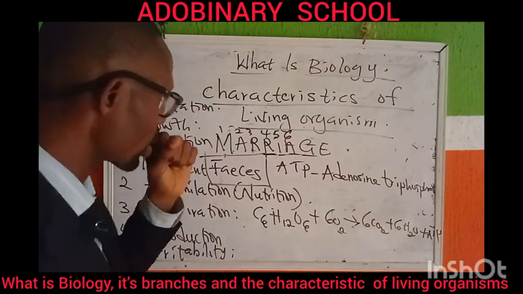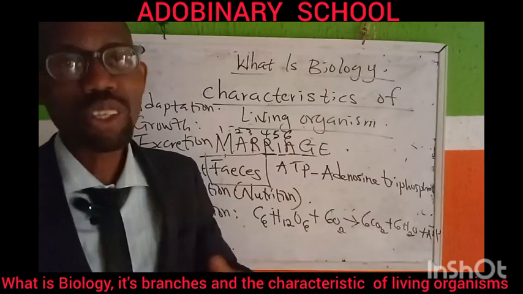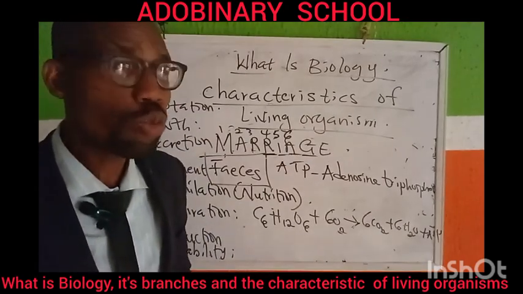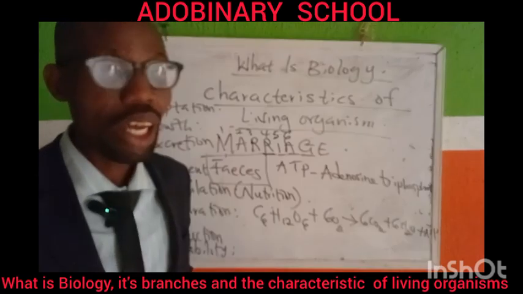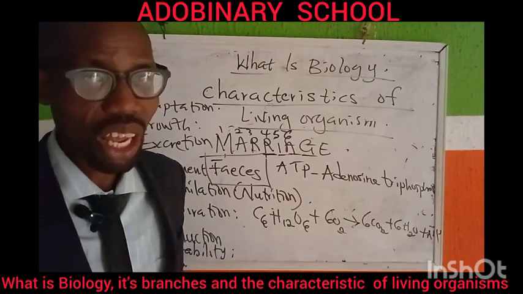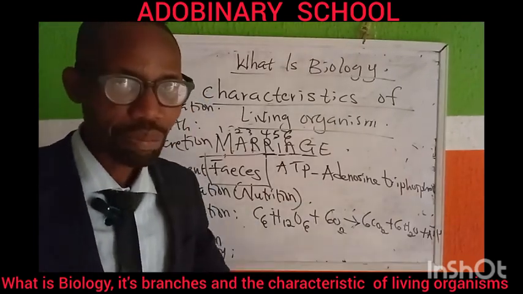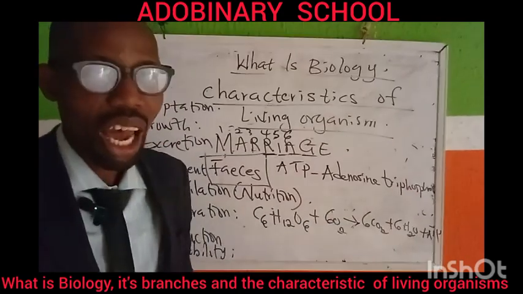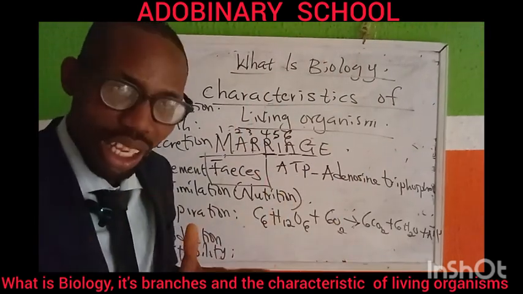Okay? That's for adaptation. Growth is the irreversible increase in size and complexity due to the production of new protoplasm in the cells of that organism. So if you are dark in complexion, that's how you're going to look. Why? There is a reason for that. For us in Africa, this is a tropical rainforest zone. The temperature is very high. So God saw fit, with wisdom, to give us more melanin. Increased melanin creates that color for us to be dark in complexion. And reduced melanin is what has affected our brothers that are white. That's why they are that color.